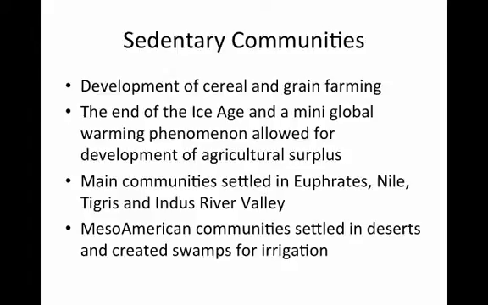Eventually, there was the development of sedentary communities. These sedentary communities were based on cereals and grain farming. At the end of the Ice Age, a mini global warming phenomenon allowed for the development of agricultural surpluses. The main communities that settled at this time were in the Euphrates, the Nile, the Tigris, and the Indus River Valley. Mesoamerican communities settled in deserts, so they were not near river areas, so they had to create swamps for irrigation.